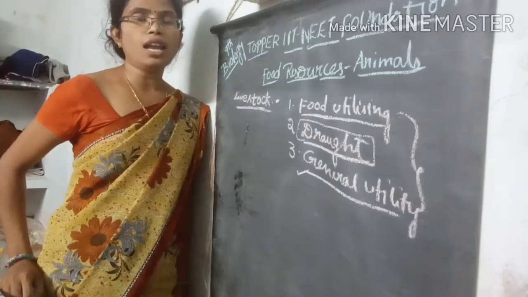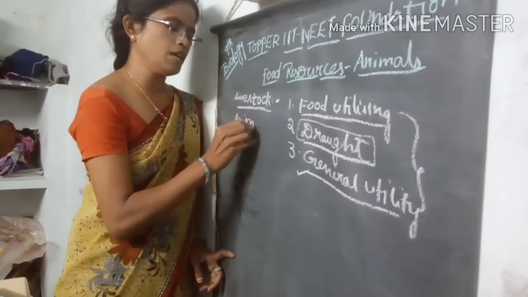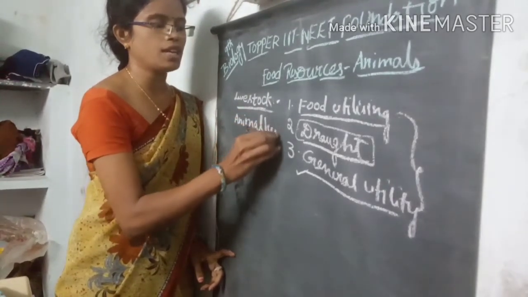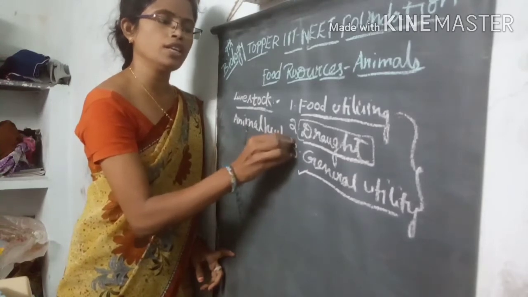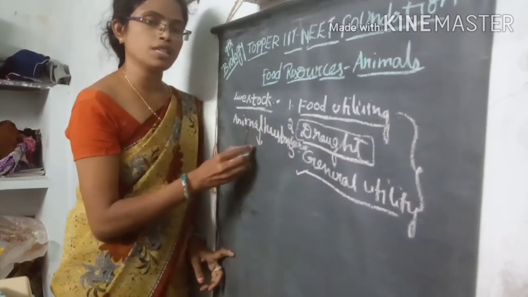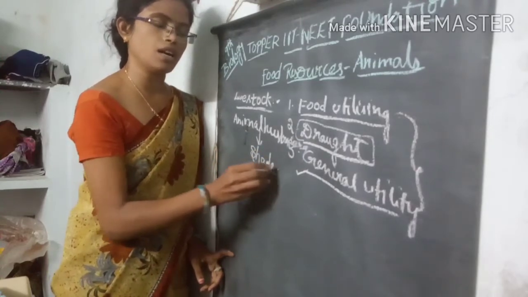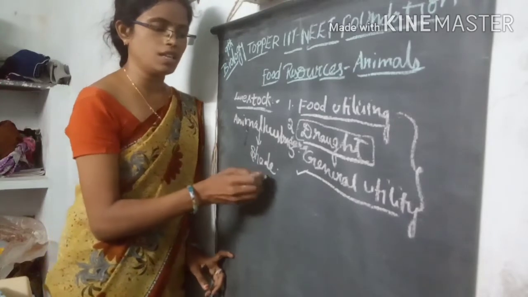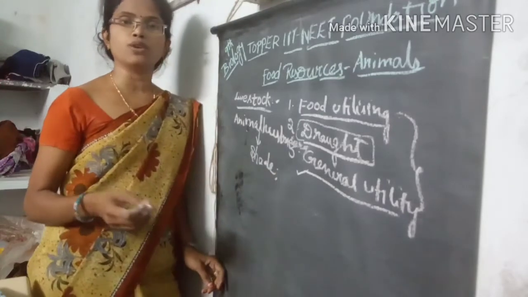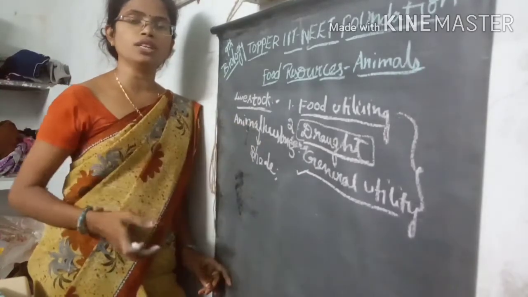The arrangement of food materials for growing the organisms, and giving shade to them, comes under animal husbandry. In domestic areas we also construct sheds for the growing organisms.